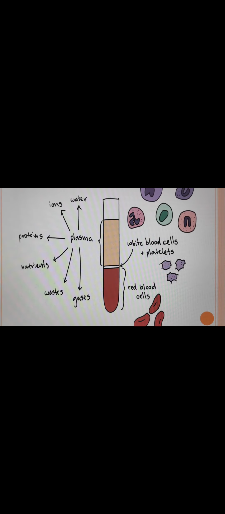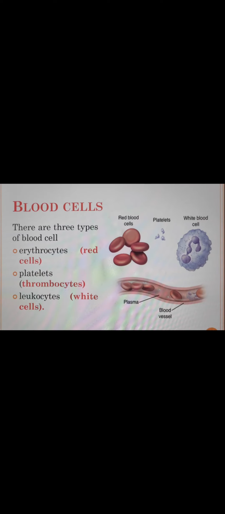Here also we can see in the picture the plasma, which constitutes 55%, and under that, ions, water, proteins, nutrients, waste and gases are present. The remaining 45% is the formed elements, where the blood cell fragments are present. Let's see the blood cells.